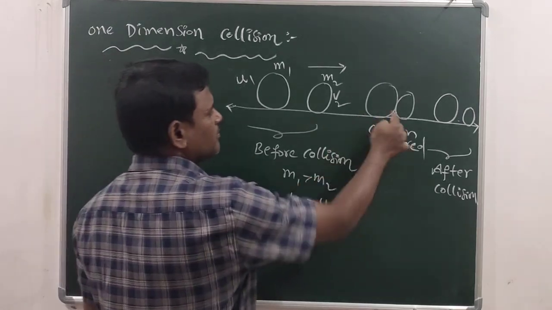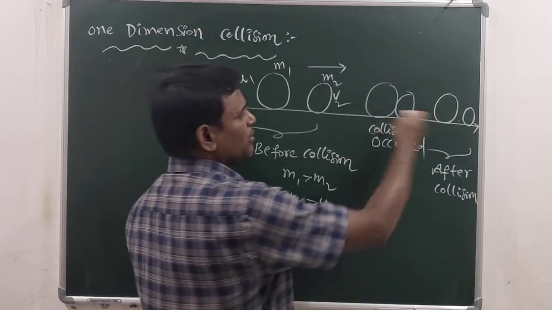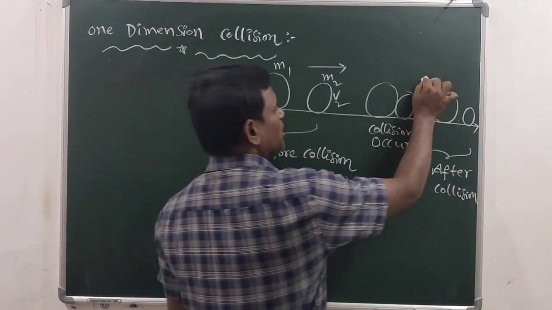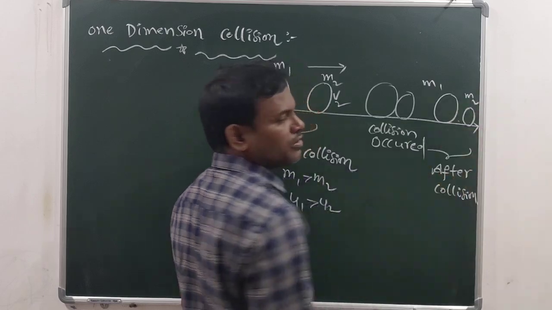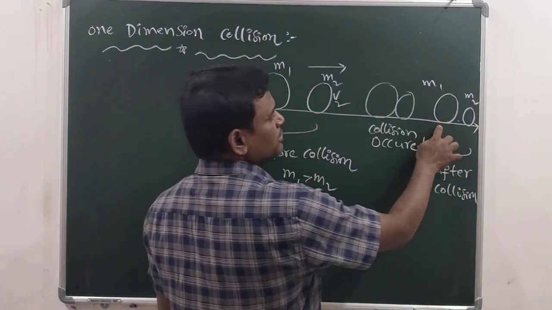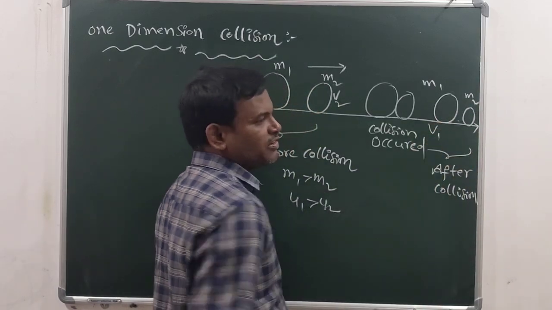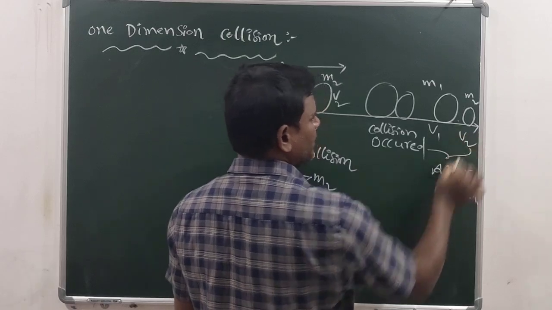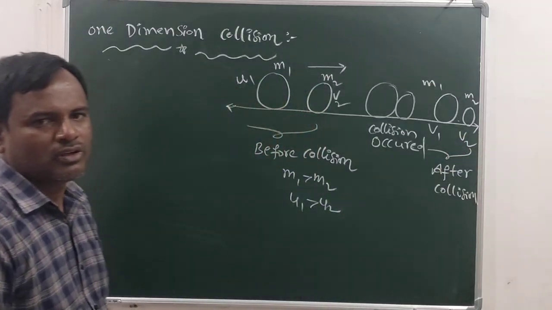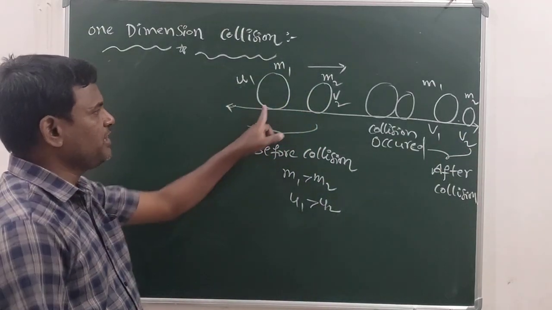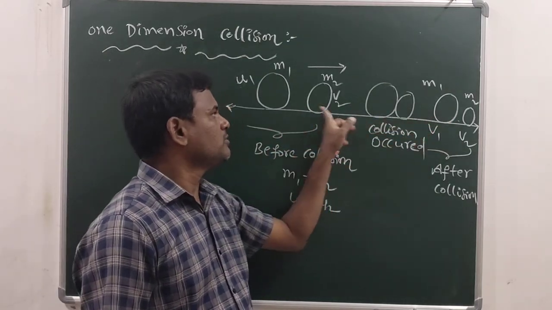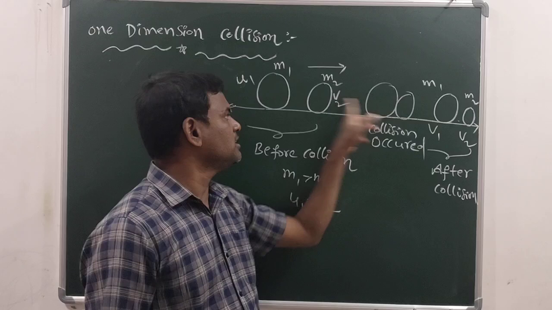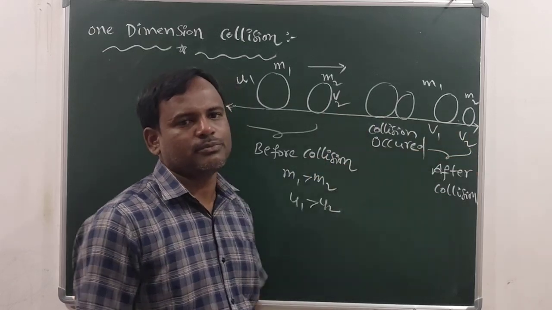And here collision occurred. Then after the collision, no change will come in its mass, M1 only, and this is M2. So here the first one is moving with velocity v1, and the second one is moving with velocity v2.